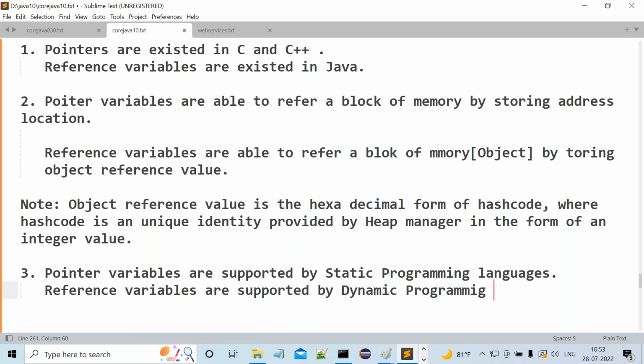Why? Because in general, memory for the object will be created at runtime only. Reference variables are created at runtime, not at compilation time. So reference variables are supported by dynamic programming languages.